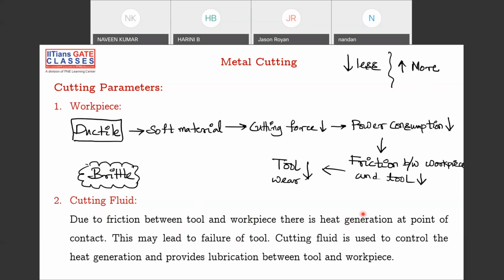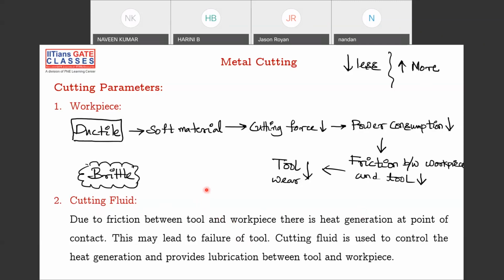So the primary action of your cutting fluid is to cool the tool and the workpiece. And there are secondary uses of your cutting fluid depending on requirements. It can lubricate, and it can do many other actions.